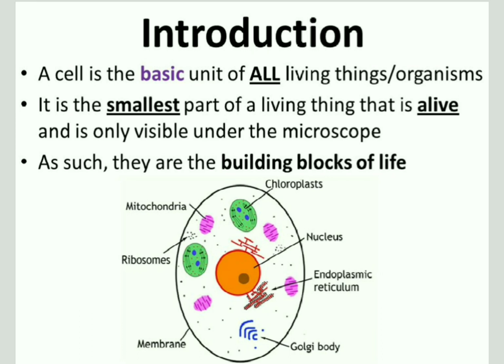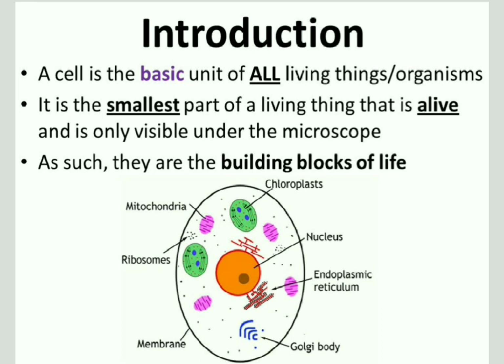Then here you can see a diagram. It is a typical cell diagram having a membrane, a nucleus and other organelles or structures. The organelles are the cellular structures inside the cell which perform specific functions. The organelles are embedded within the cytoplasm of the cells. The dotted structure which you can see here is the cytoplasm, which is a fluid inside the cell, and inside that cytoplasm many of the organelles, which you can see here as colorful, are embedded.